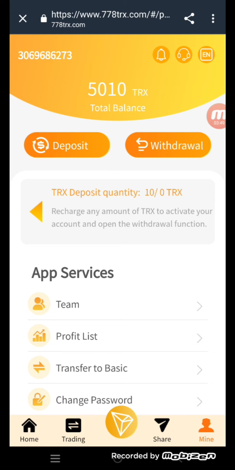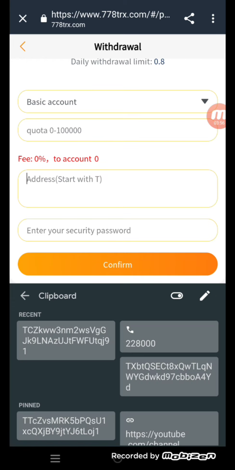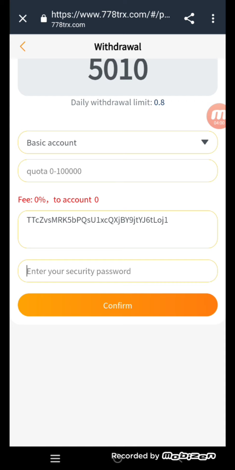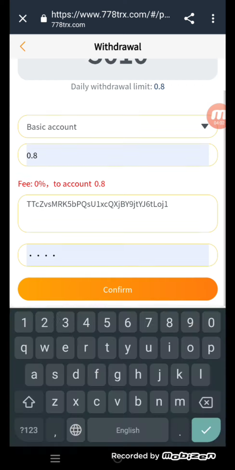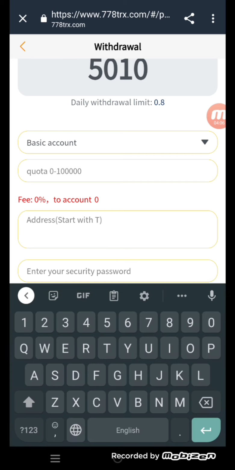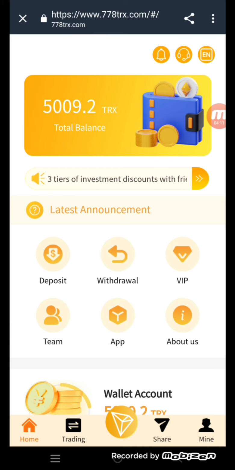So now I am telling you how you can withdraw your money, because you can see our deposit is successful. So now click on the withdrawal button. As you can see, you can paste your Tron address here and your security password here and click on the confirm button. As you can see, our withdrawal is successful.